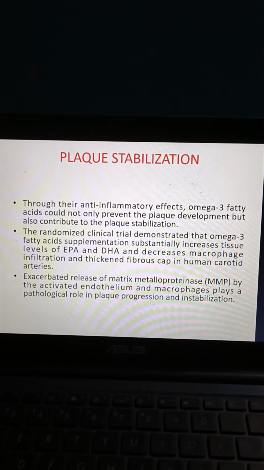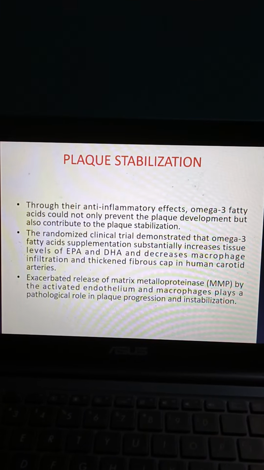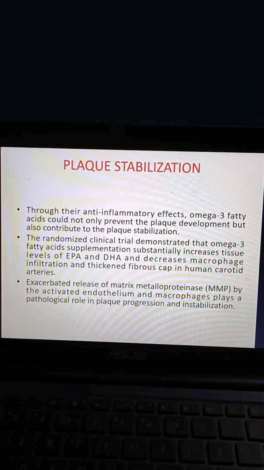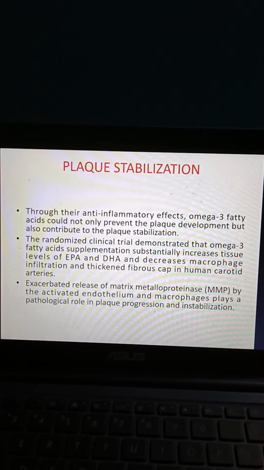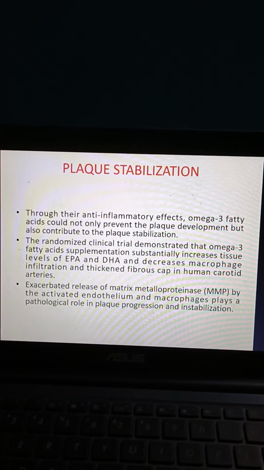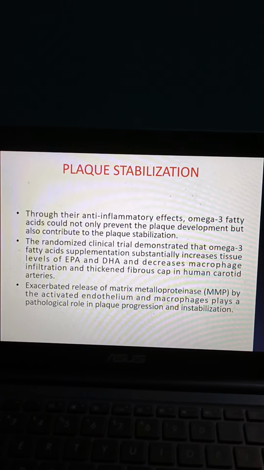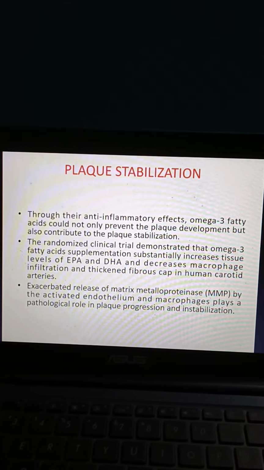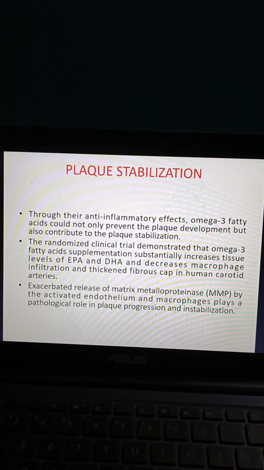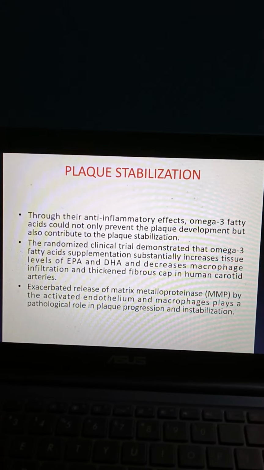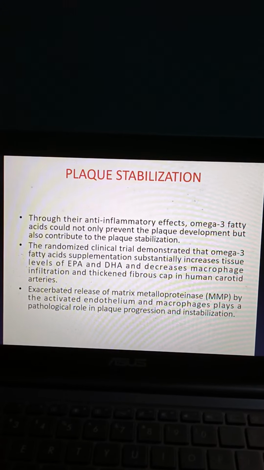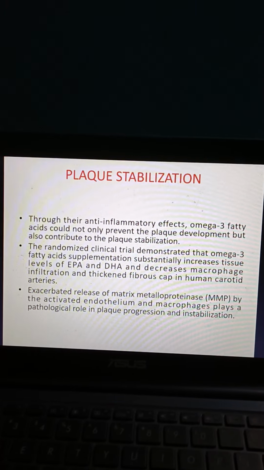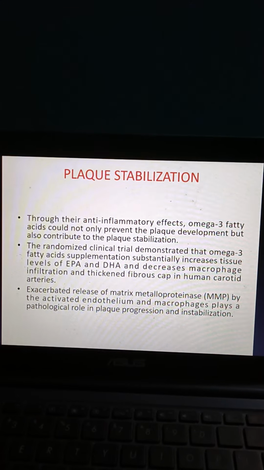Then plaque stabilization. Through their anti-inflammatory effects, omega-3 fatty acids could not only prevent the plaque development but also contribute to the plaque stabilization. The randomized clinical trial demonstrated that omega-3 fatty acid supplementation substantially increases tissue levels of EPA, eicosapentaenoic, and DHA, docosahexaenoic acid, and decreases macrophage infiltration and thickened fibrous cap in human carotid arteries. Exacerbated release of matrix metalloproteinase, MMP, by the activated endothelium and macrophages plays a pathological role in plaque progression and destabilization.